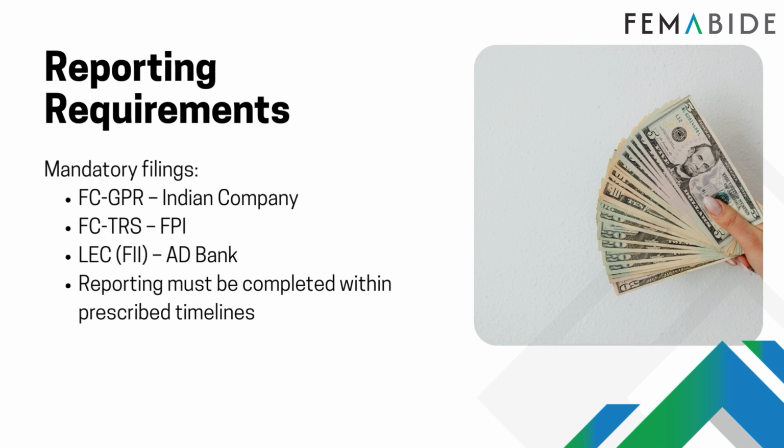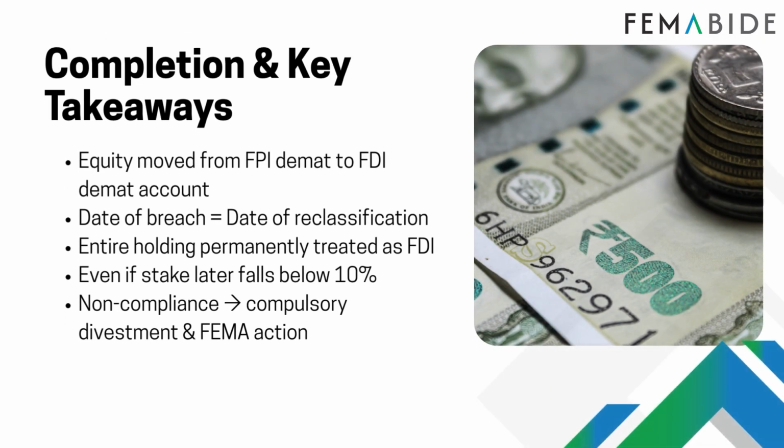All these reporting requirements must be completed within the prescribed timeline specified by the RBI. Delays in reporting can lead to compliance issues and potential penalties. Completion and key takeaways. Now let's discuss what happens upon completion and the key takeaways you must remember. Once the process is complete, the equity shares are physically removed from the FPI demat account to an FDI demat account. This represents the technical completion of the reclassification. An important point to note, the date of breach is treated as the date of reclassification for all regulatory purposes. This determines timelines for reporting and other compliance requirements.